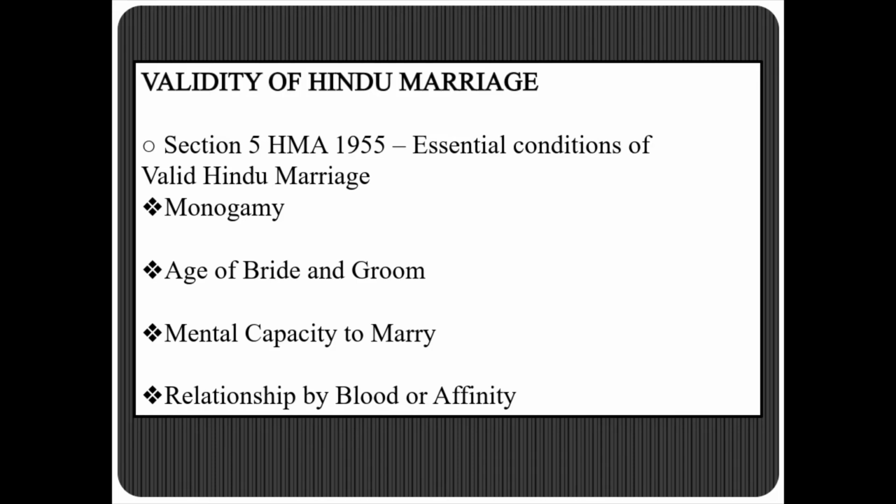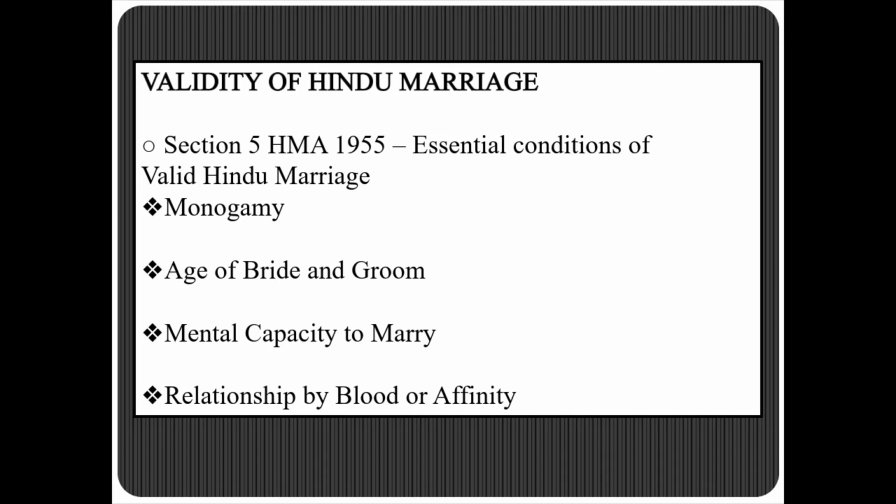Now, mental capacity to marry is given under Section 5 clause 2. A person is said to not have the mental capacity to marry if they are suffering from unsoundness of mind, or are able to give valid consent but are not mentally fit for marriage or procreation of children, or have recurrent attacks of insanity or epilepsy. These three kinds of people will come under mental capacity to marry.